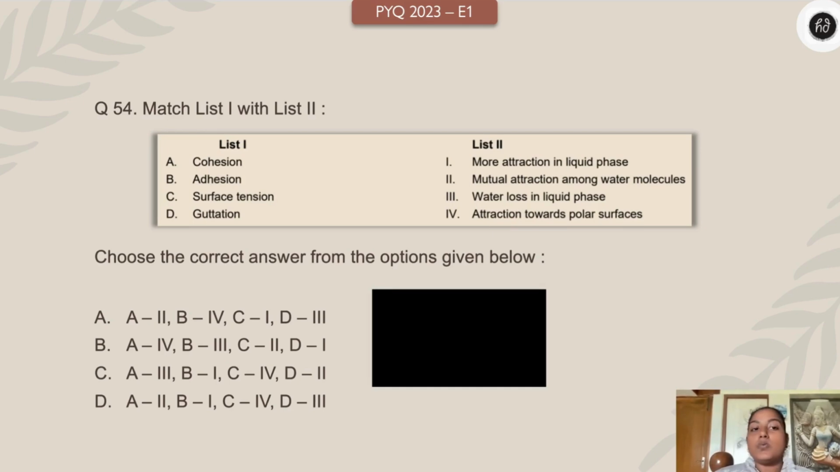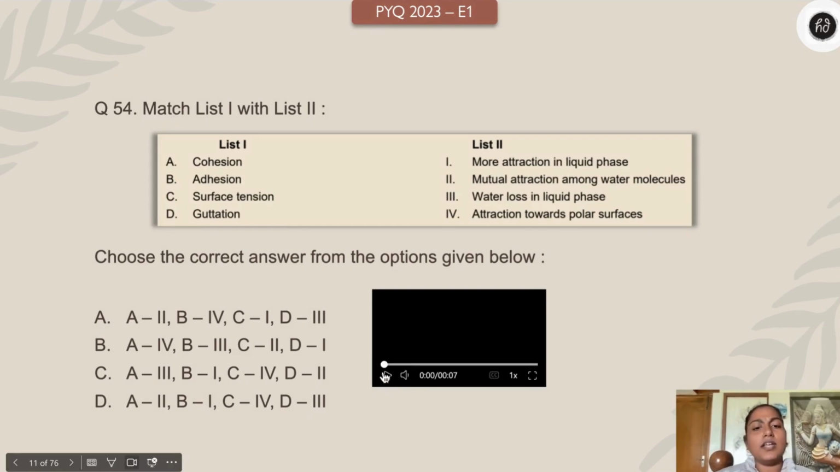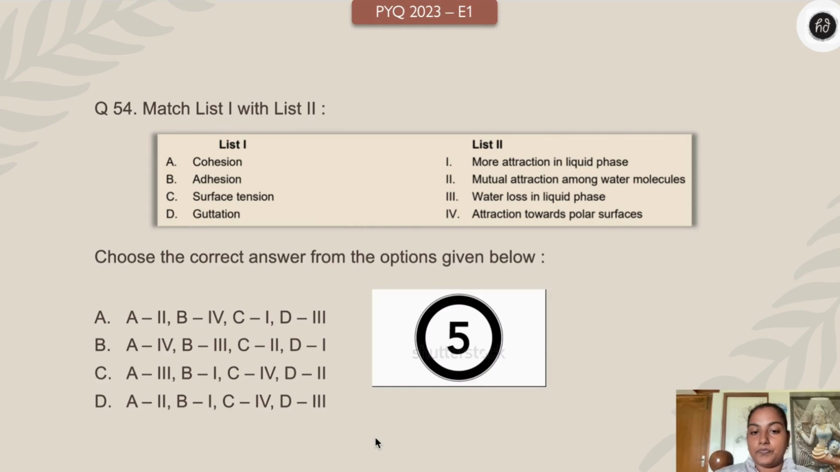Right, match list 1 with list 2. List 1: cohesion, adhesion, surface tension, guttation. List 2: more attraction in liquid phase, mutual attraction among water molecules, water loss in liquid phase, attraction towards polar surfaces. Choose the correct option, children. This you are learning, conduction of water in xylem, right? And this you're learning from grade 10. Your time starts 3, 2, 1 right now.